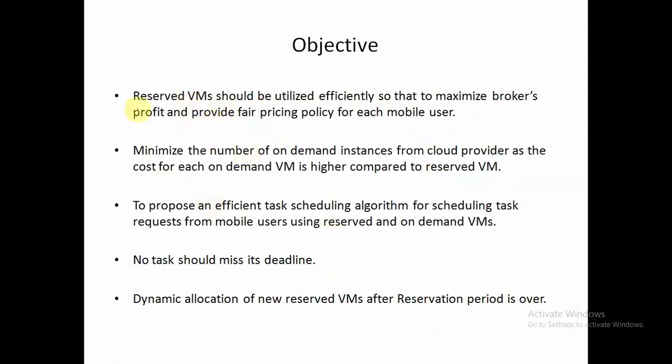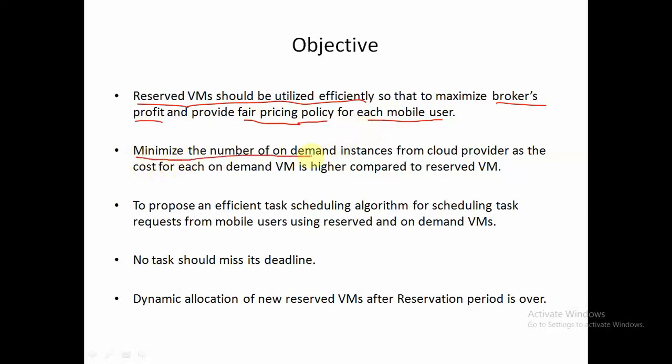So now let's revise what our objective is, right? Reserved virtual machines should be utilized efficiently. Whatever chunk of resources is reserved by our broker should be utilized efficiently so that the broker's profit will be maximized, and each mobile user will receive a fair pricing policy. That means instead of going directly to the cloud provider, a mobile user should get a good pricing policy. That means he should get fair pricing for each task that he is executing through the broker.